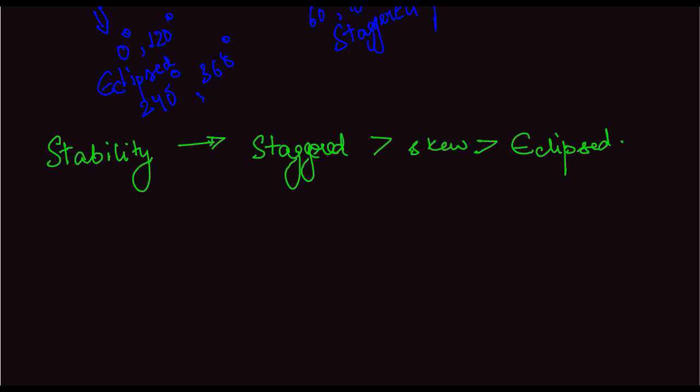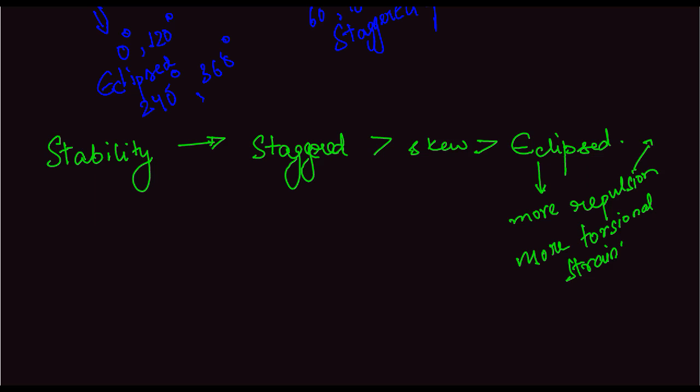Eclipsed form is unstable because of more repulsion between hydrogens, that is van der Waals force, and second is more torsion strain. Now, the van der Waals repulsion occurs between atoms or groups of atoms.